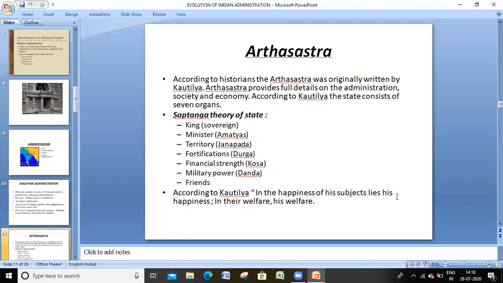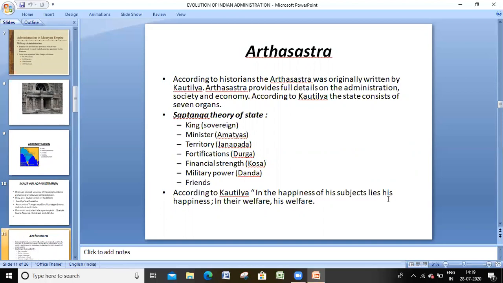According to Kautilya, the state consists of seven organs, that is called the Saptanga theory of state. Any state, to be treated as a state, must have these features: king, minister, territory, fortifications, financial strength, military power, and friends. What do we call the king? The king has sovereign power. He is the whole and soul. Next, below him, the ministers or council of ministers are there. They are treated as Amatyas.